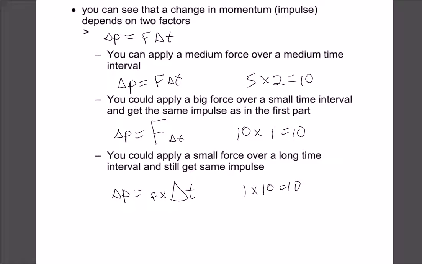So because we're dealing with force and times, this goes into a lot of engineering to help us deal with things like collisions. If we can increase one and decrease the other, then sometimes that'll help. Usually we can't change momentum, right? Because our mass is going to be the same, and our velocity, like if we're driving in a car at 100 kilometers per hour and we're going to come to a stop, our change in velocity is still going to be 100, and our mass is still going to be whatever it is. So really the only thing we can do is change the amount of force and time that act on the car.